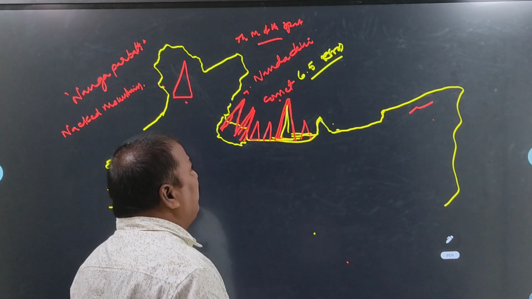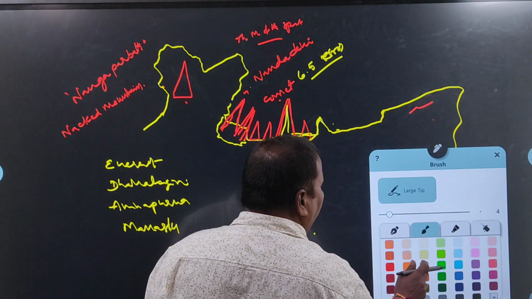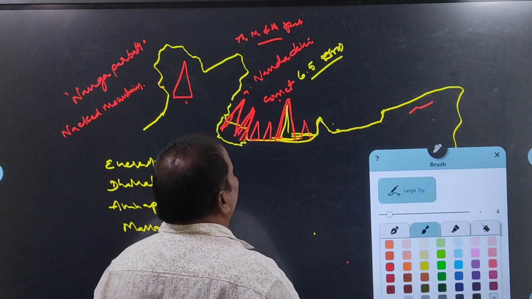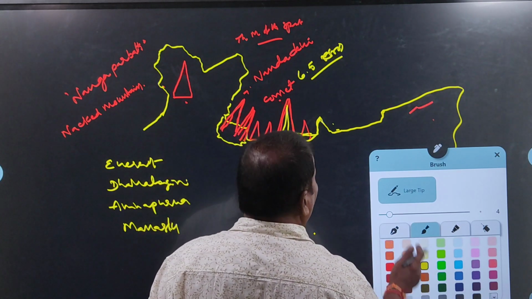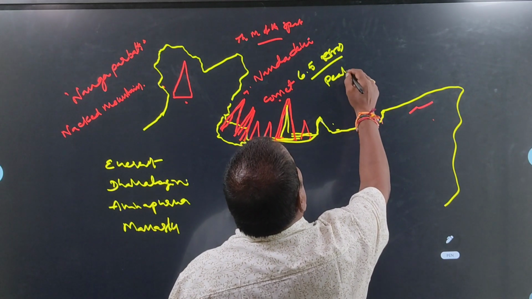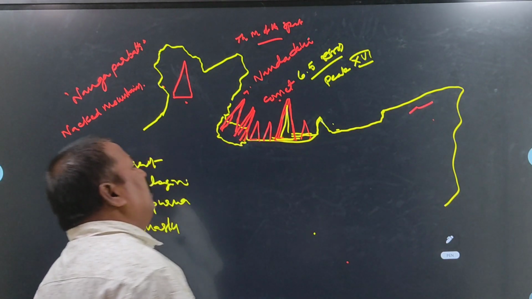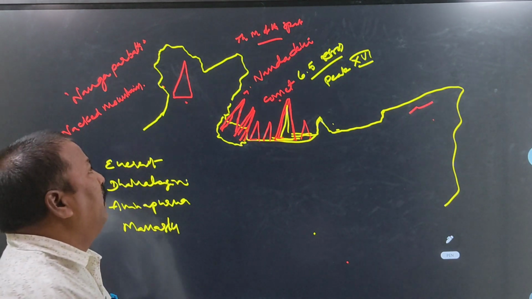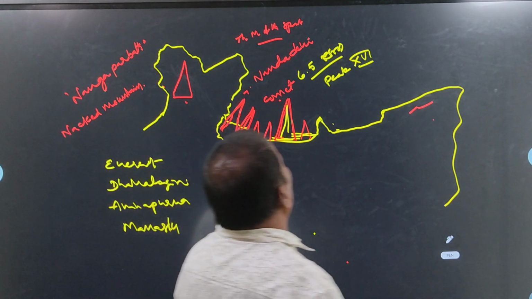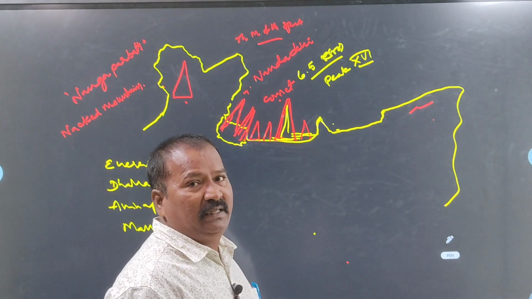What is the ancient previous name of this Everest Peak? What is the previous name of Peak Everest? Peak 15. This is the previous name, the ancient name of Everest. Okay. The height of the Everest was measured by whom? Sir George Everest.